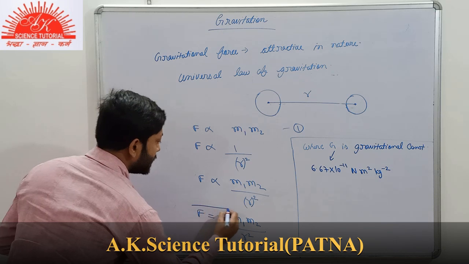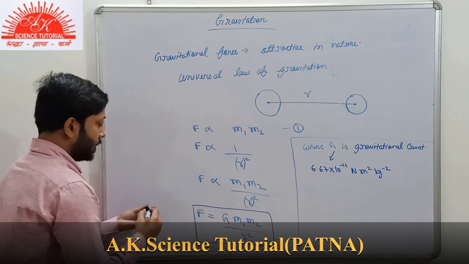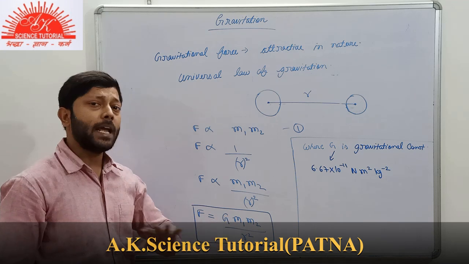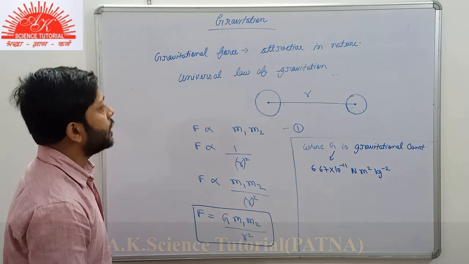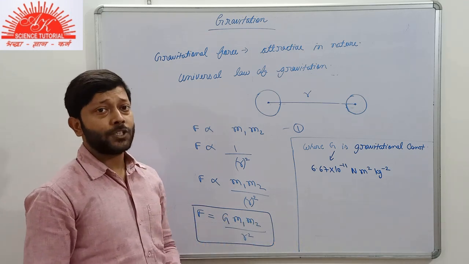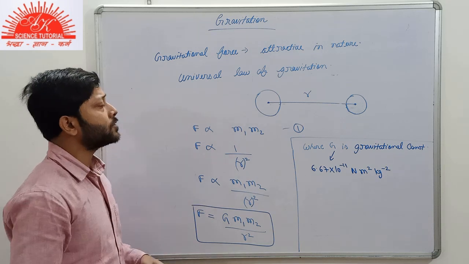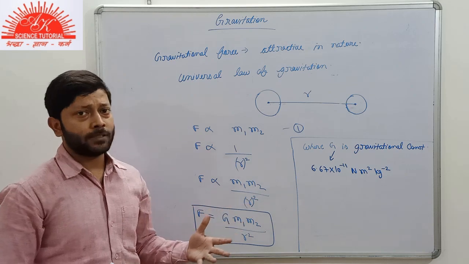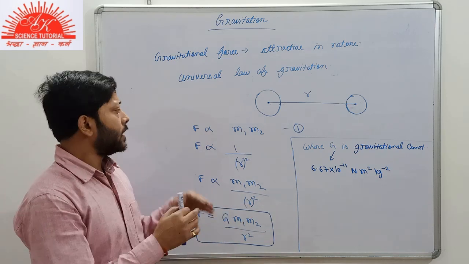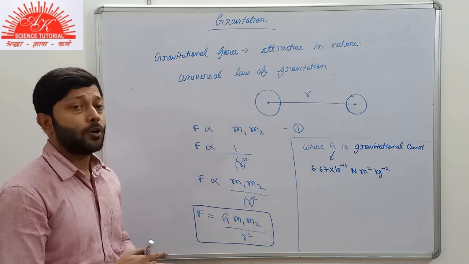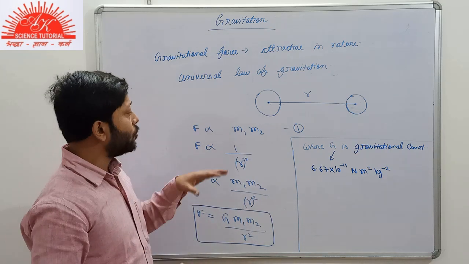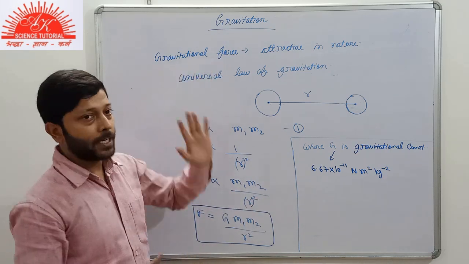Now, this is the expression for getting the value of the gravitational force acting between any two bodies in the universe. Now we have a special condition for this gravitational force. Suppose we take any two bodies randomly, the marker, the board, or me and the board, or me and the marker, any two bodies. Then we call this attractive force the gravitational force.